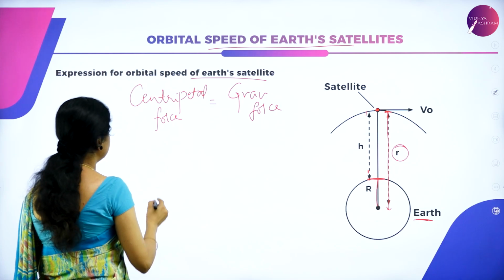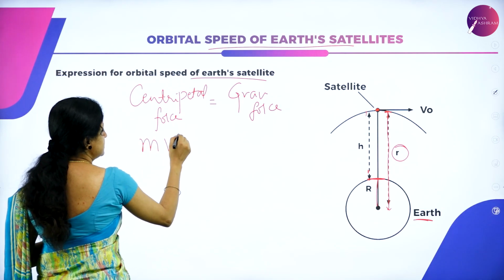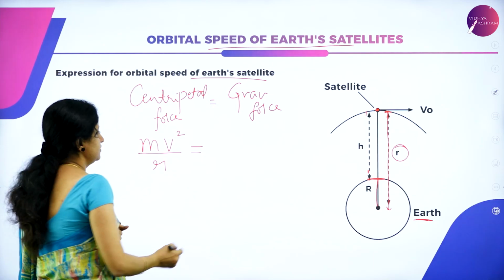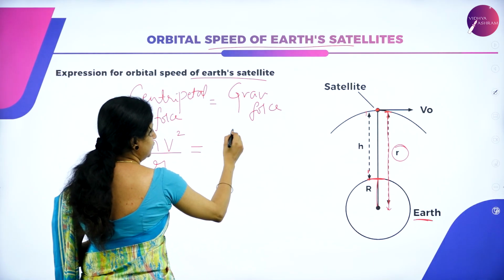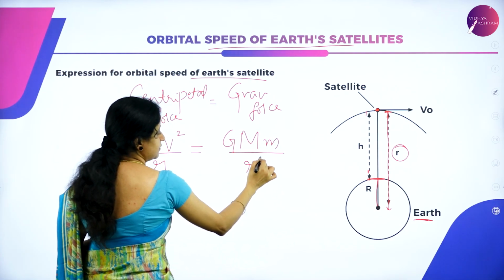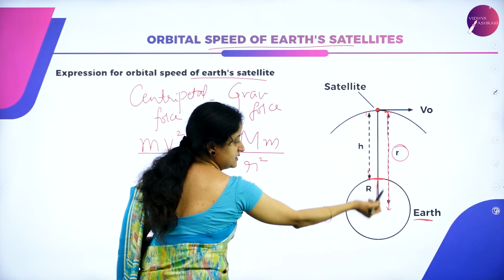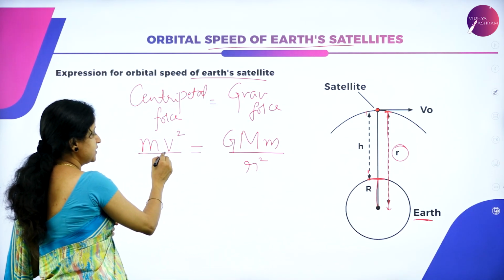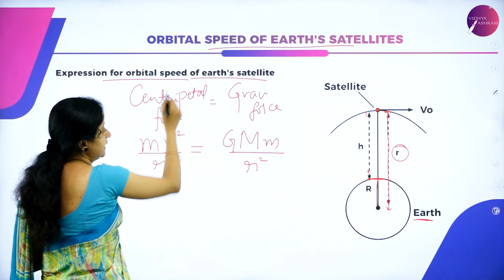The centripetal force is given by mv squared divided by r, which is equal to the gravitational force of attraction between two objects, given by GMm divided by r squared, where r is the distance of separation between the two objects. Now we need an expression for v, the orbital speed.